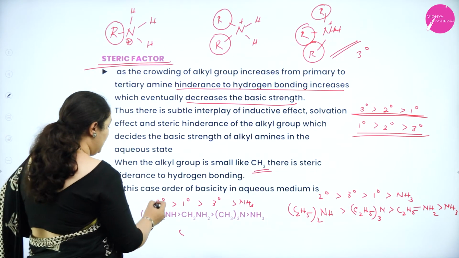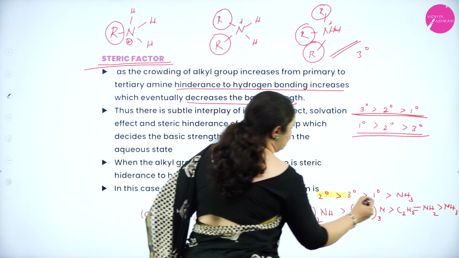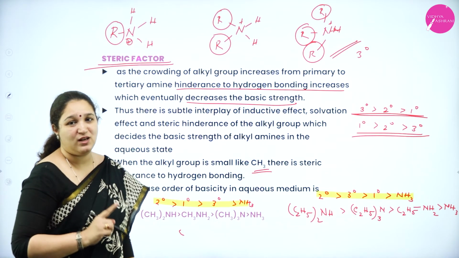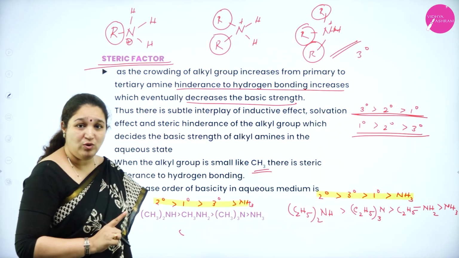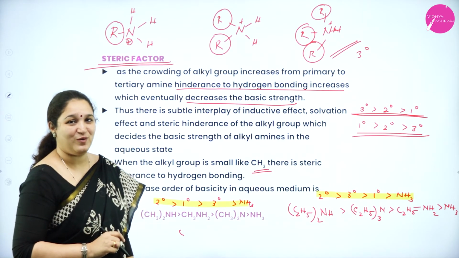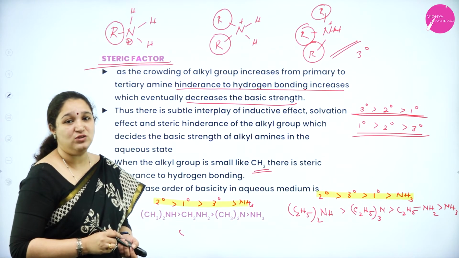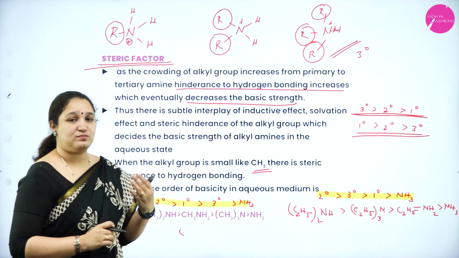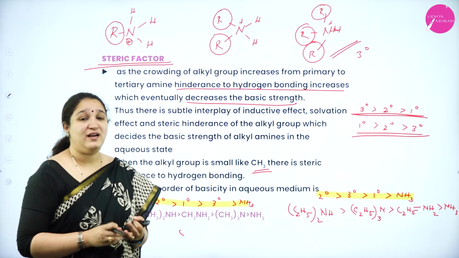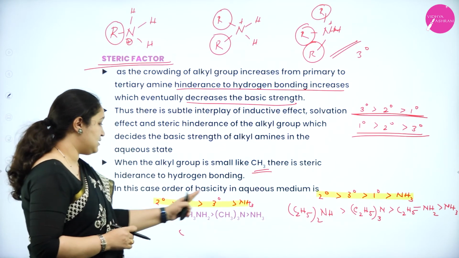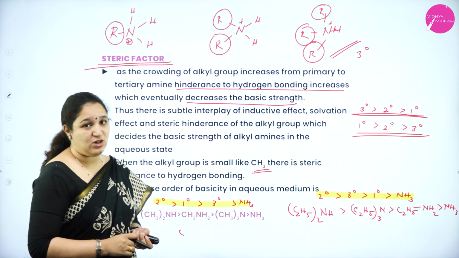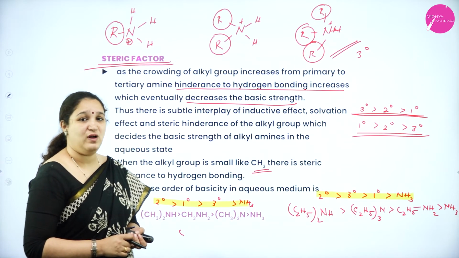So you have to know this particular order by heart, because it's a very important 2-mark or 3-mark question which can be asked. Also, it's a very, very important topic for your competitive exams. So I hope you have understood the basic character of amines: what the 3 effects are that affect the basic character, and that if CH3 is the R group, this is the particular order, and if C2H5, then that is the order for the basic strength of amines.